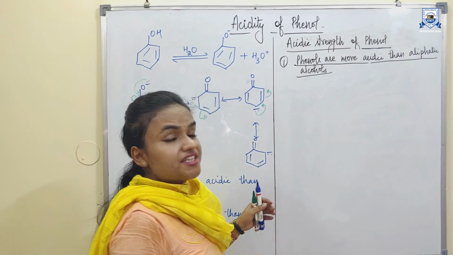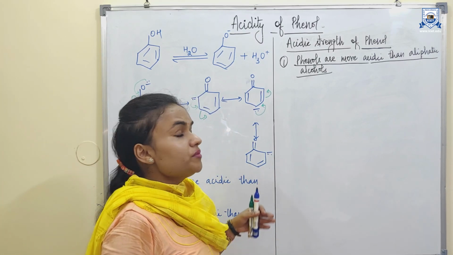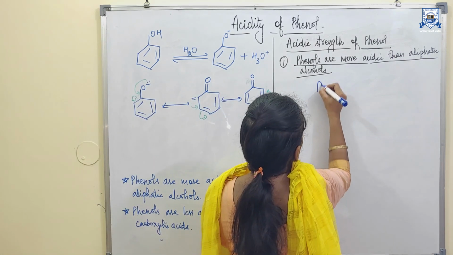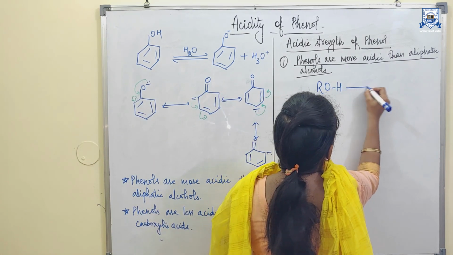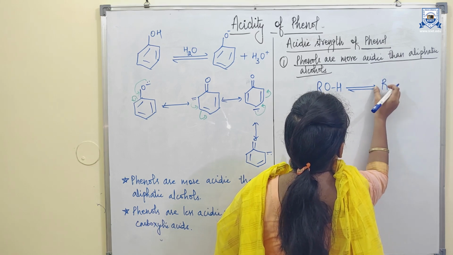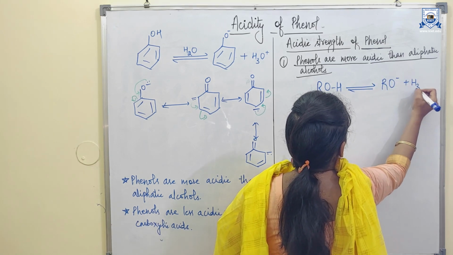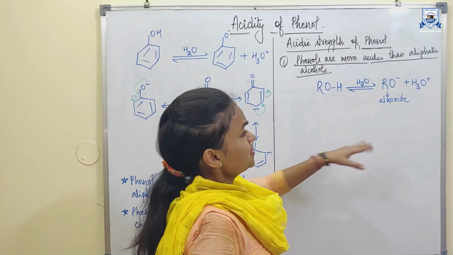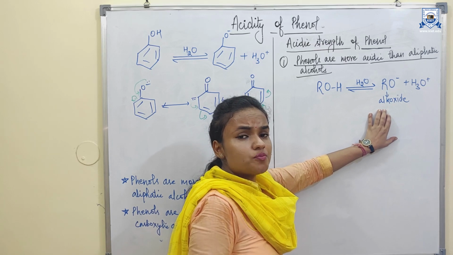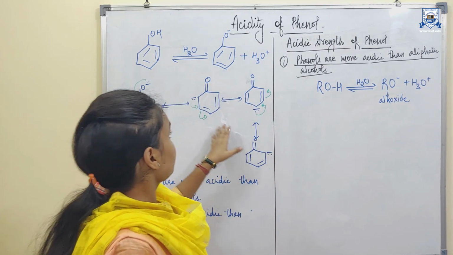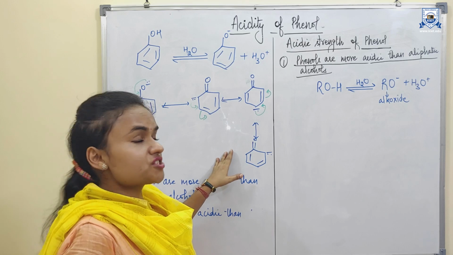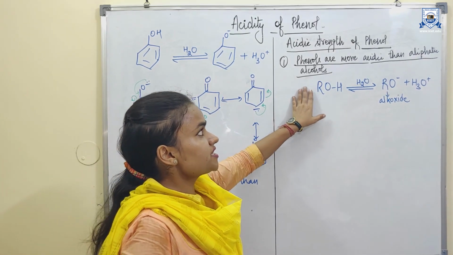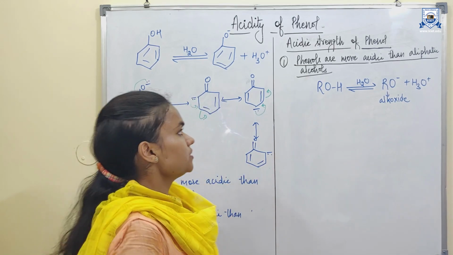The reason for the lower acidity of aliphatic alcohol in comparison to phenol is the formation of the alkoxide ion. For example, an aliphatic alcohol on dissociation forms an alkoxide ion, and this alkoxide ion is less stable because it does not participate in resonance. While the phenoxide ion has various resonating structures because the lone pair of electrons on the oxygen participates in resonance. That's why phenols are more acidic than aliphatic alcohols.